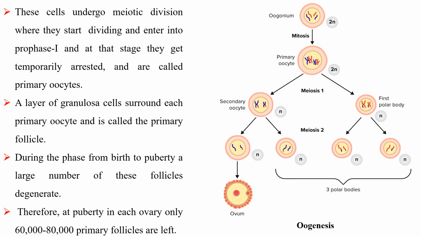These cells undergo meiotic division where they start dividing and enter prophase I, and at that stage they get temporarily arrested and are called primary oocytes. A layer of granulosa cells surrounds each primary oocyte, and this is called the primary follicle. During the phase from birth to puberty, a large number of these follicles degenerate. Therefore, at puberty in each ovary only 60,000 to 80,000 primary follicles are left.